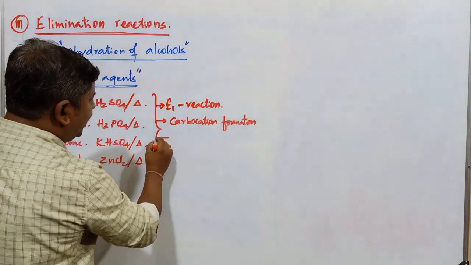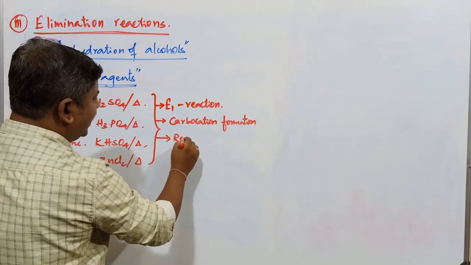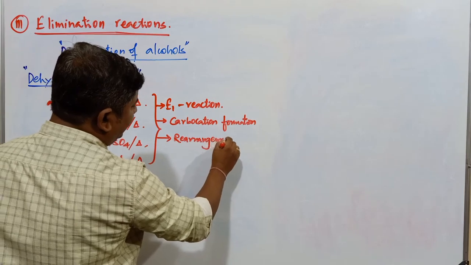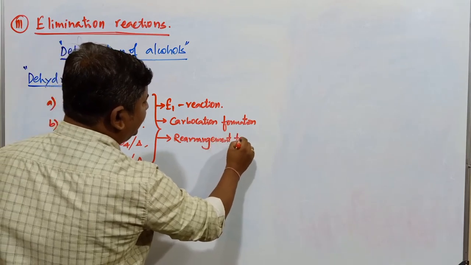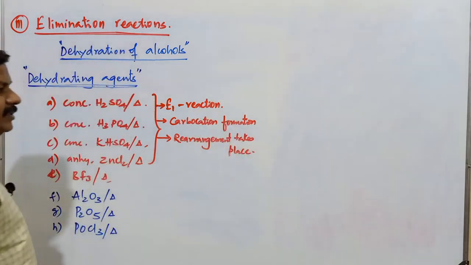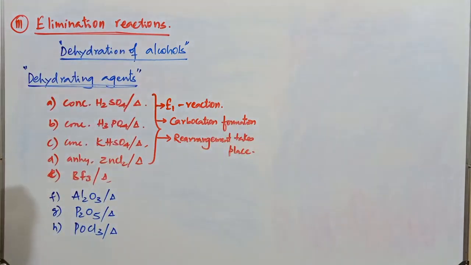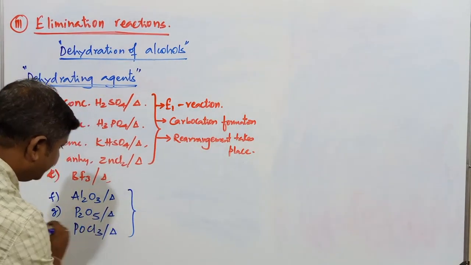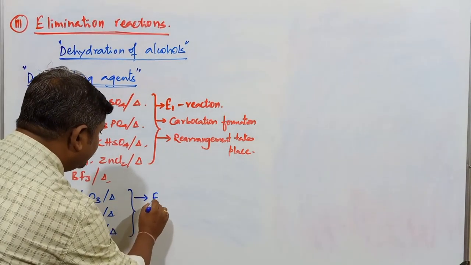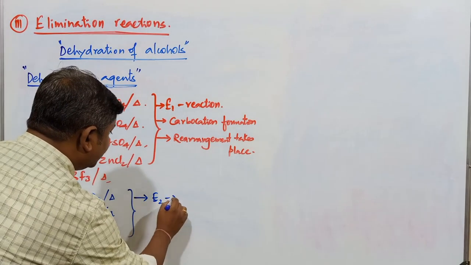When carbocation formation takes place, naturally the substrate of the molecule may undergo rearrangement. Rearrangement takes place in case of these particular reagents. And in presence of these dehydrating agents, Al2O3, next one P2O5, next one POCl3, the reaction follows E2 elimination reaction.